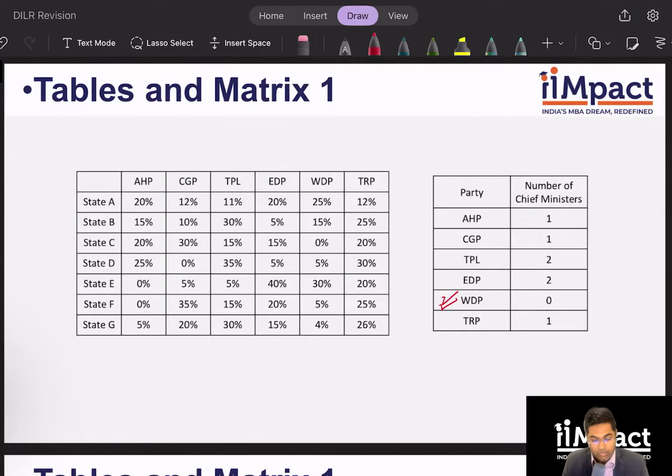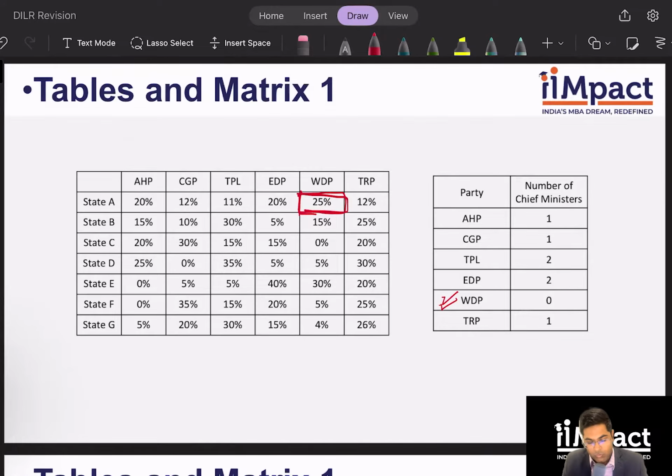All right. Let's start with this exercise. Let's figure out in each state which party can have their chief minister. From there, we'll hopefully be able to map the chief ministers that the parties have had. Let's start with state A. Now, guys, clearly I know that if in state A the coalition which has WDP wins, WDP will become the party which will give the chief minister. So one option that I have is that in state A, WDP wins and gives their chief minister.